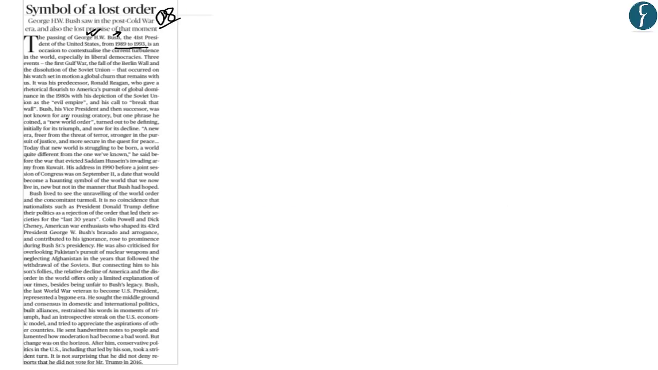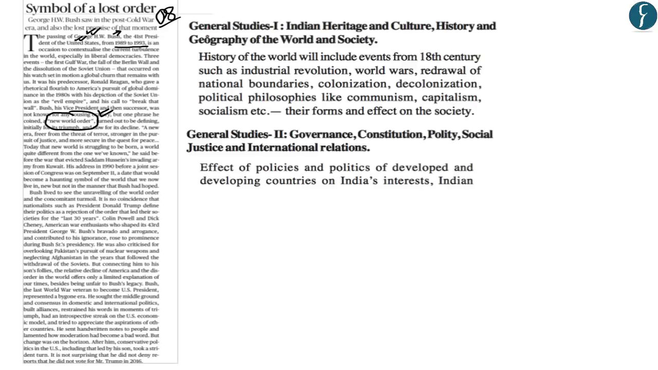Now what this article talks about is the new world order that was formed during the presidential period of George Bush the Senior. And therefore what is required for you to understand for your UPSC examination is what is New World Order. Now the New World Order and the upcoming explanation would first be placed in GS Paper 1 within the section History of the World. And apart from this, it would also be placed in GS Paper 2 within the section International Relations, and within the subsection Effect of Policies and Politics of Developed and Developing Countries on India's Interest.